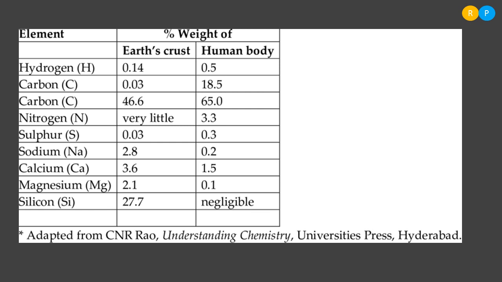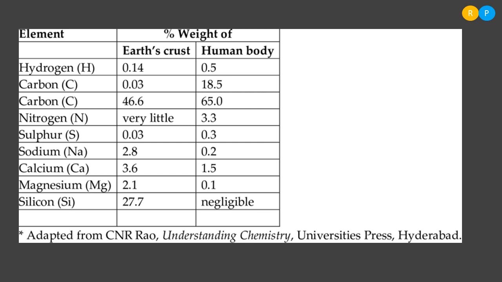And the third element is oxygen. Sorry, it is written as carbon there. It is actually oxygen. The oxygen percentage in the earth crust is 46.6. But in the human body, the amount of oxygen is 65.0. So more oxygen is present in the human body.